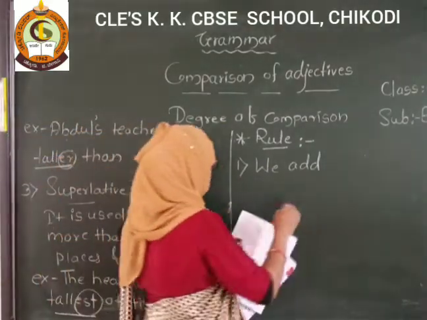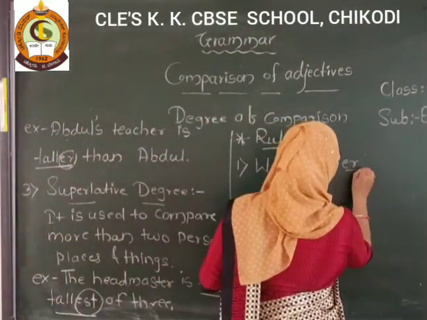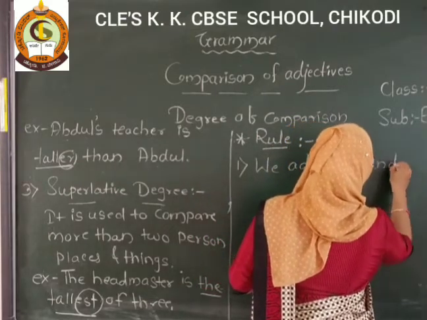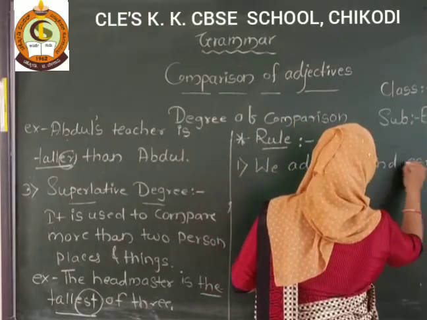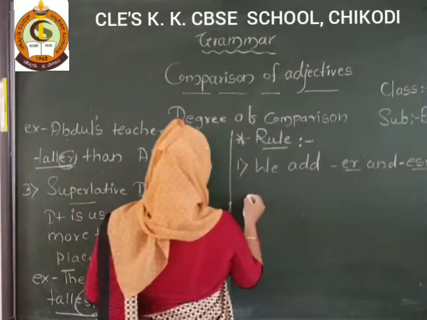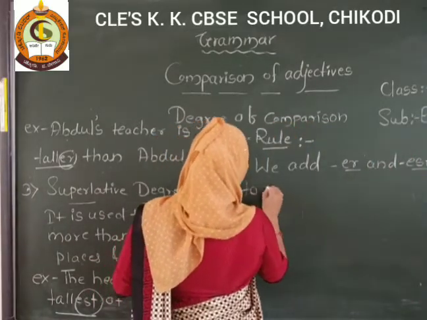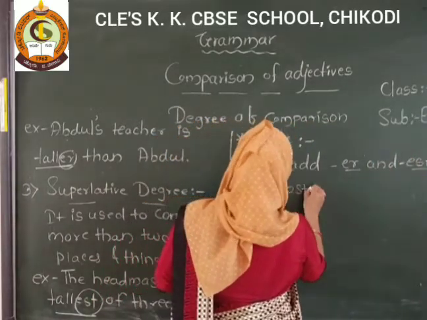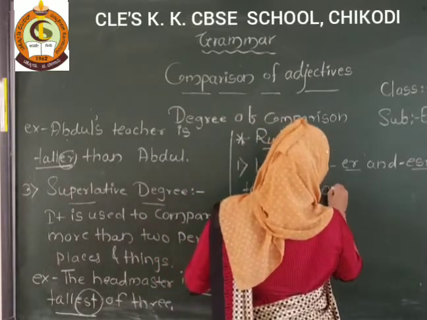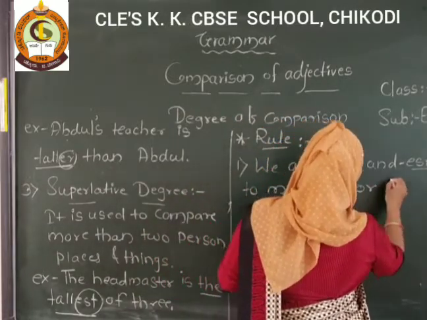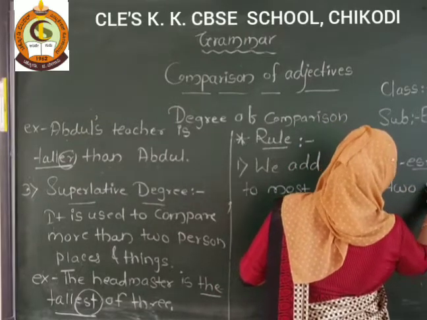We add ER and EST to most one or two syllable words